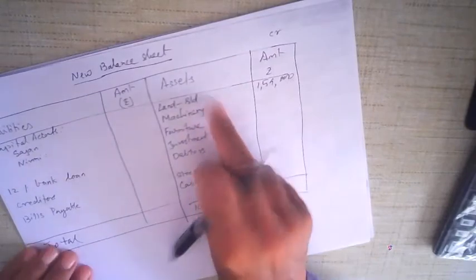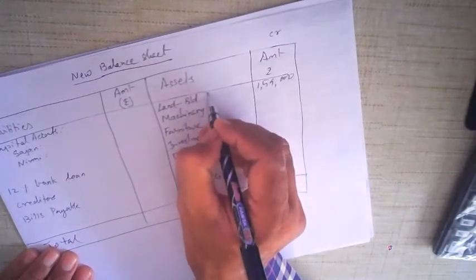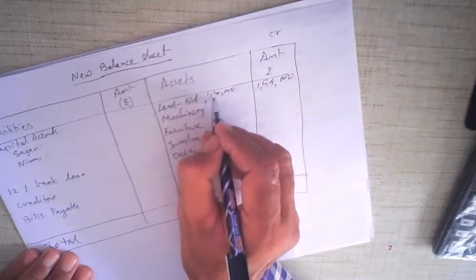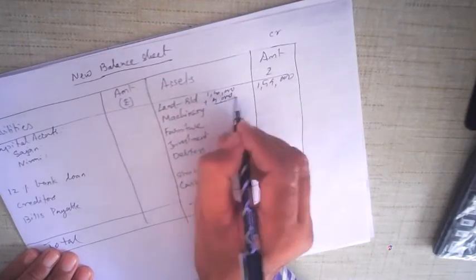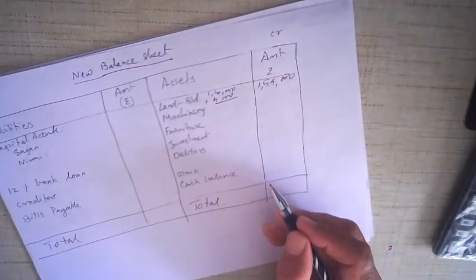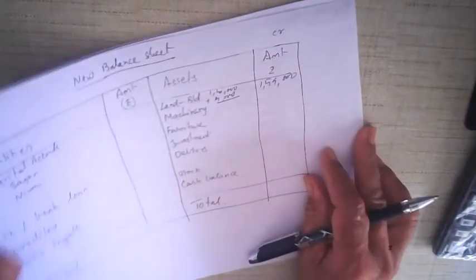You can write here also. There is another way of writing. You can write 1,40,000 plus 14,000. Put a line and 1,54,000. Machinery. The value of machinery decreased by 32,000. Okay. You can keep the revaluation account also open if you want to. Okay, revaluation account, you can see machinery decreased by 32,000.